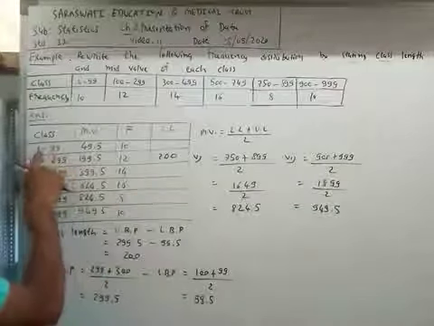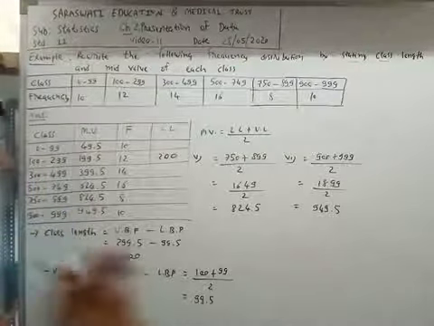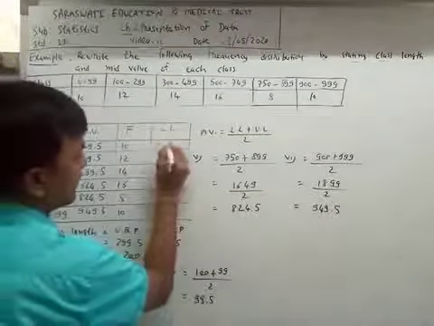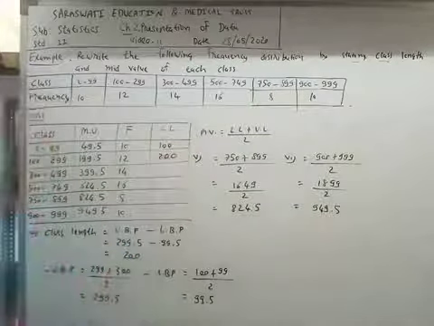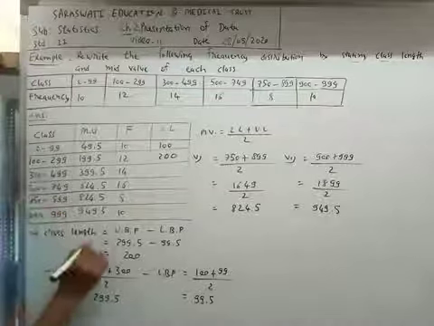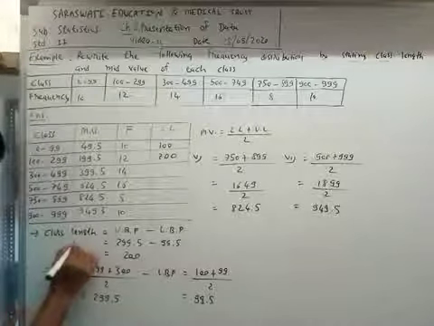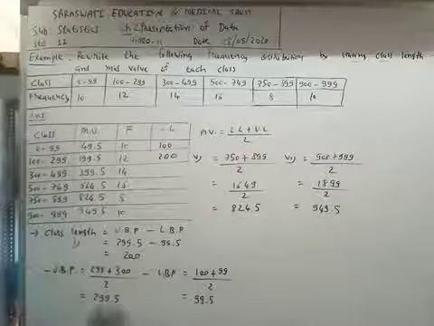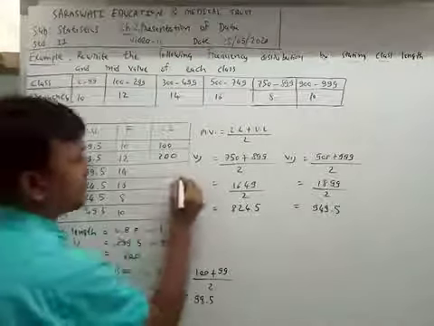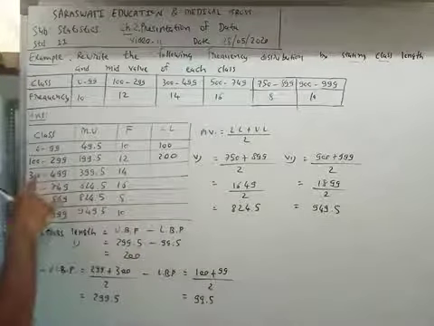You can see the first class is 0 to 99. So the first class's class length is 100. I found here the class length of the first class using the formula. But now we will use the shortcut. The third class is 300 to 499.